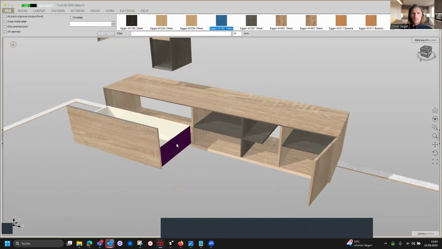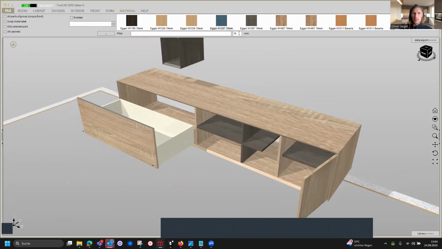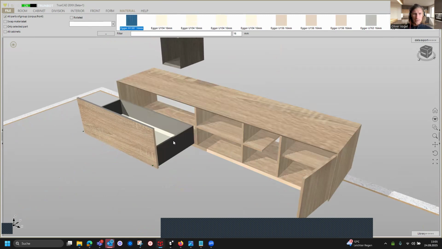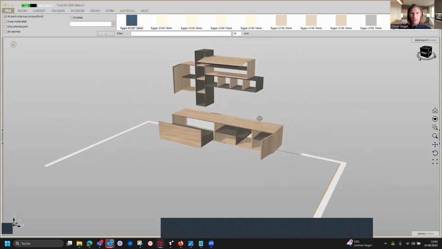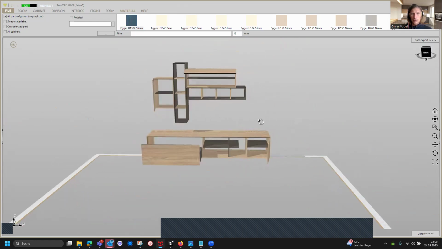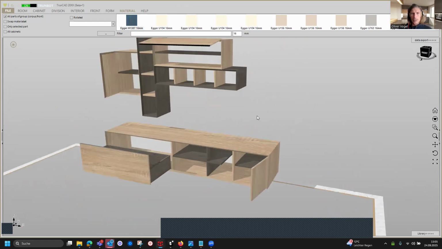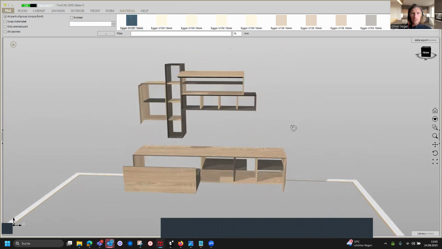Also for the drawer box, therefore we want to have a 16 millimeter material, and we activate here all parts of the group for the drawer box for the Movento. And now we are well done. We can now present the project to our customer.